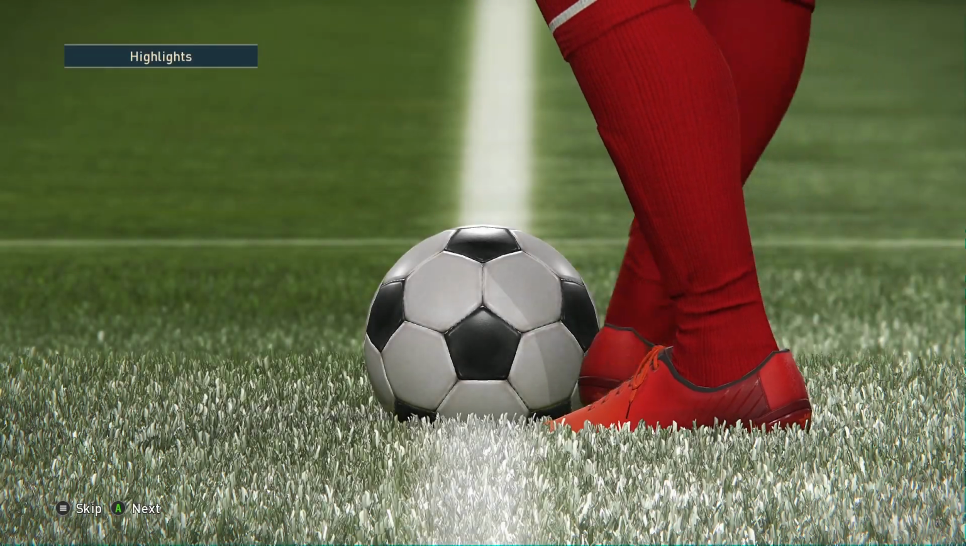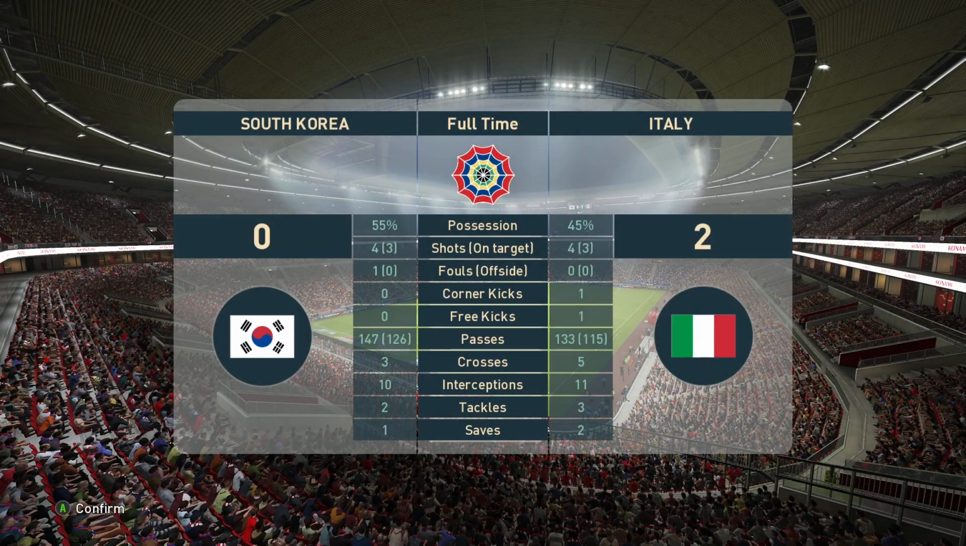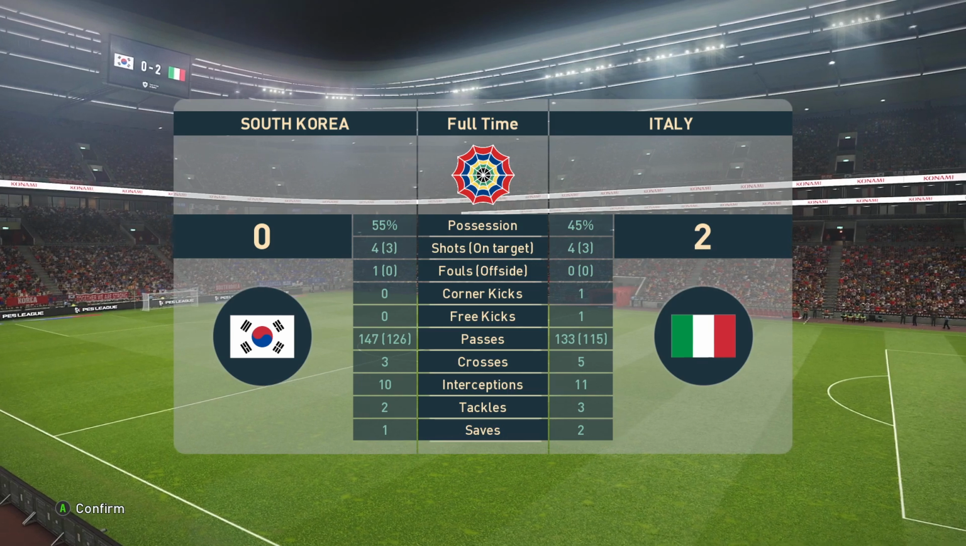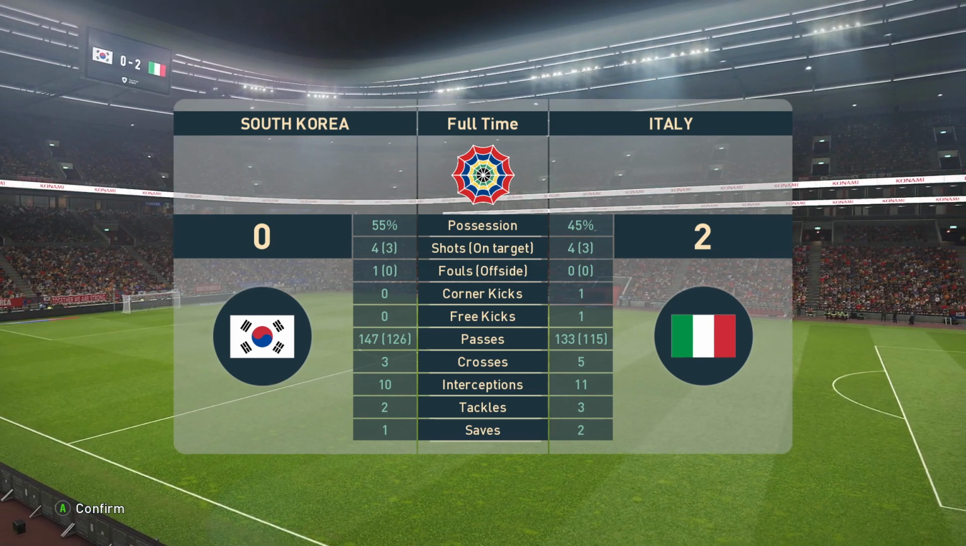Italy, they move on to 25 points. And they'll move up a few spots for the time being. And South Korea, they will remain on 16 points.